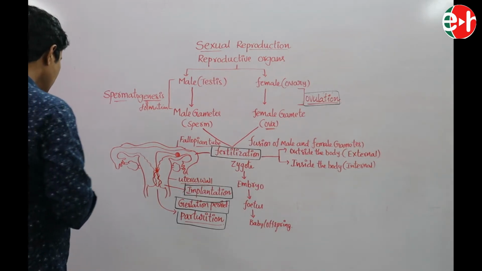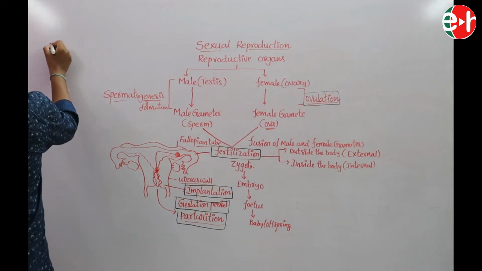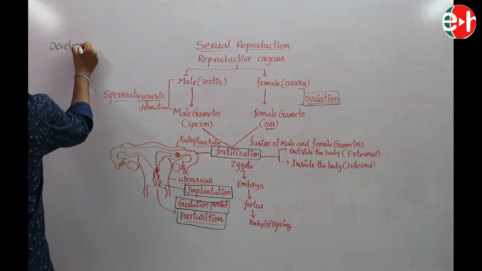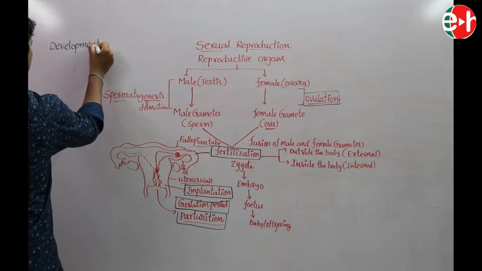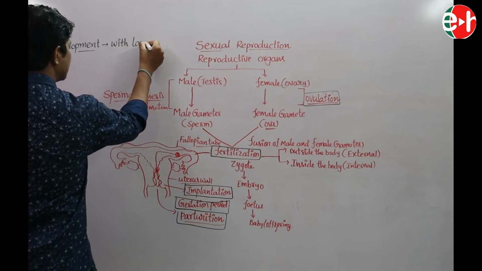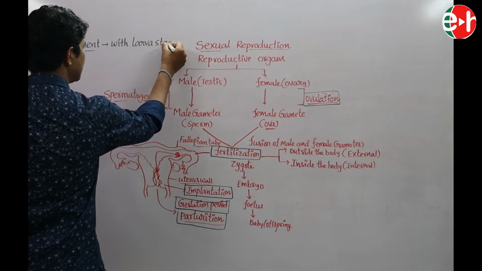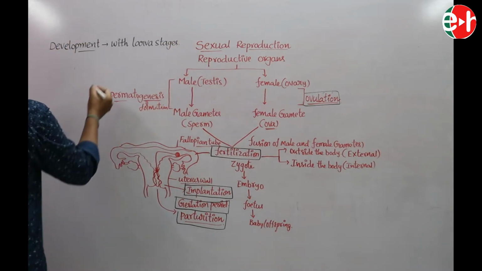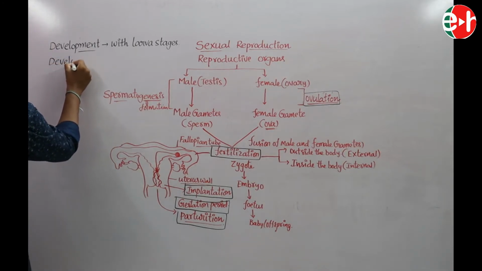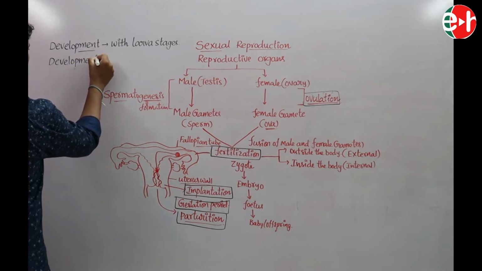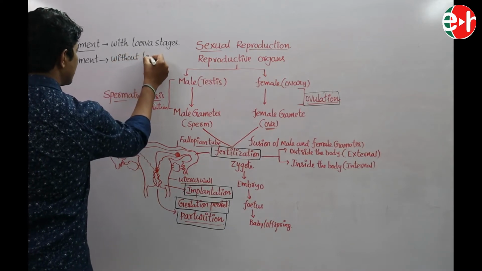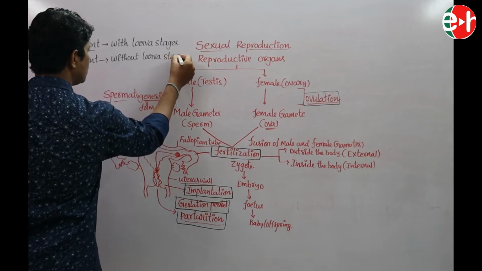In this reproduction, in some animals the development takes place with larva stages, and in some animals the development takes place without larva stages.